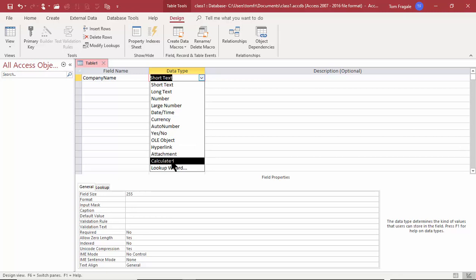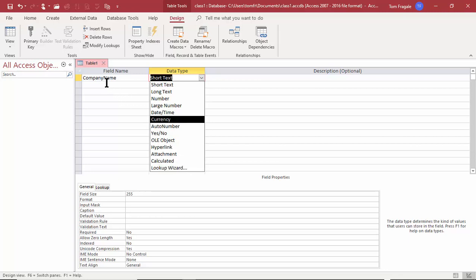Now we can have calculated fields in our table. For a long time, the calculated fields were only available in queries and forms and reports. But now we can do a calculated field in a table. And then a lookup wizard can make a pull down out of any field. So I'm going to show you examples of most of these during today's course.